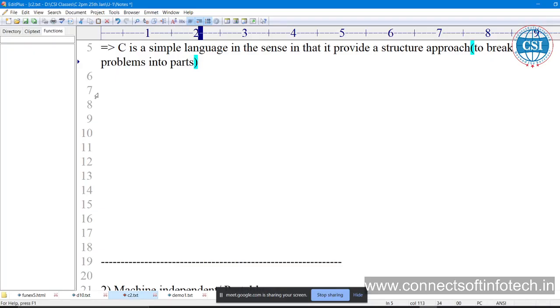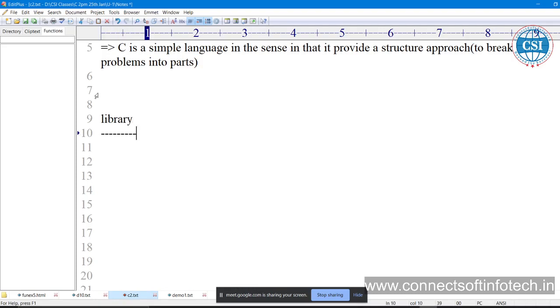Again, C is simple for what? It has a rich library. Library functions are there. If you want to find a logarithm, log to the base 10 or anything, say the log of 20, it is difficult to find. So we have a direct function, log of n, and n may be anything. Suppose I consider n equal to 50. So I want to find log of 50. There is one direct function, log of 50, and you can store it in any variable.